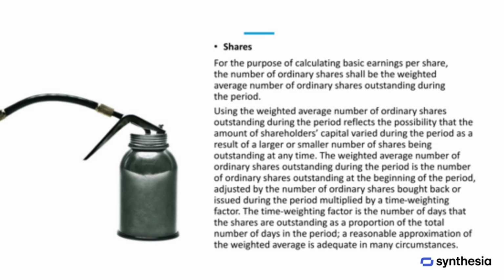When calculating basic earnings per share, the number of ordinary shares is determined using the weighted average of shares outstanding during the period. This approach takes into account that the number of shares can change over time, reflecting any shares that were issued or bought back during the period. The weighted average is calculated by starting with the number of shares at the beginning of the period and adjusting for shares issued or repurchased multiplied by a time factor. This factor represents the portion of the period that each share was outstanding, and in many cases, a reasonable approximation of the weighted average is sufficient.